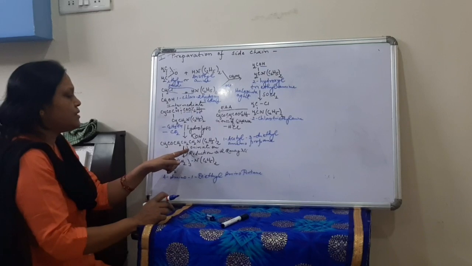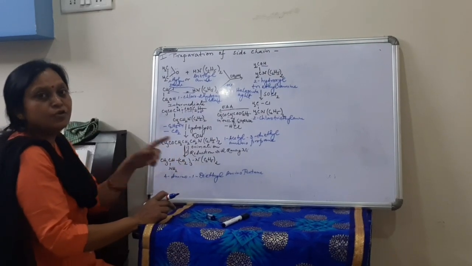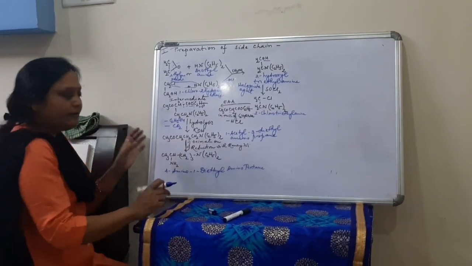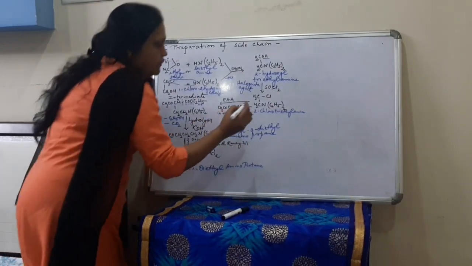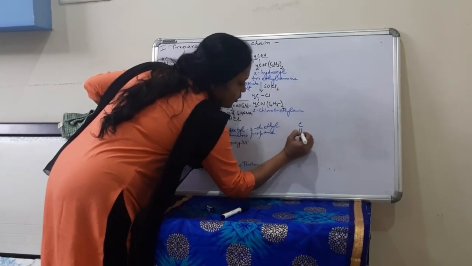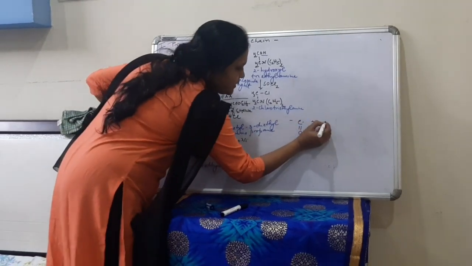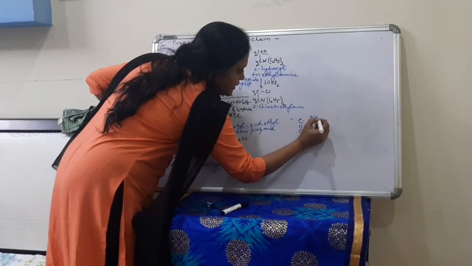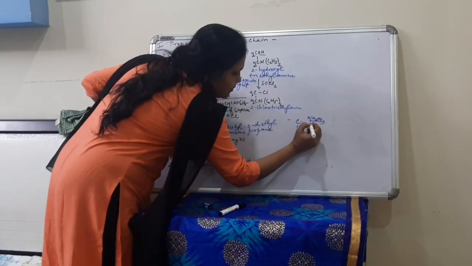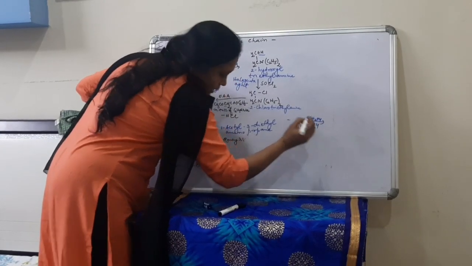This compound, first we will do the oximation. So what is oximation? Again focus on this CO. When we do the oximation, it is always done by hydroxylamine, NH2OH. From here we will get NOH.